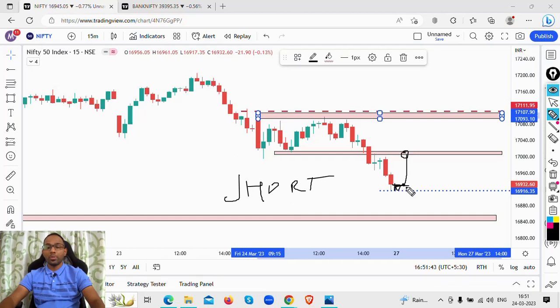If the market opens flat and spends some time, then breaks down, then I'm going to look at this particular zone to act as a resistance. So this is what I'm looking at. These are your Nifty levels for Monday.